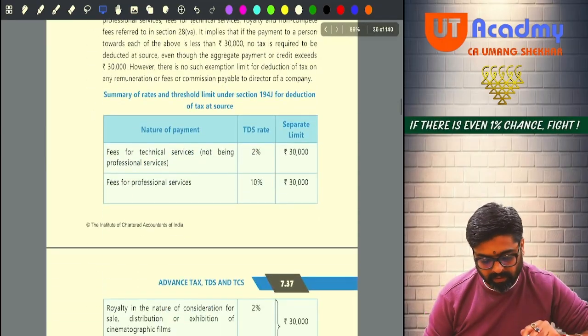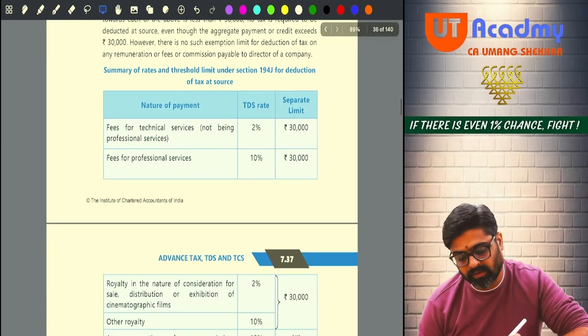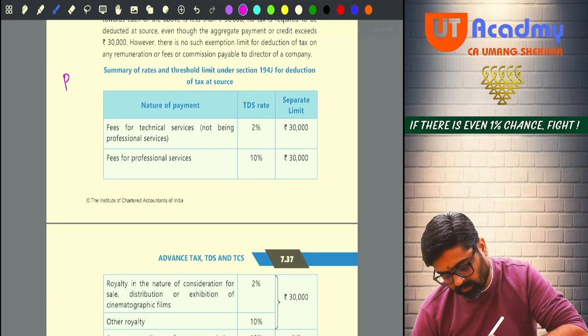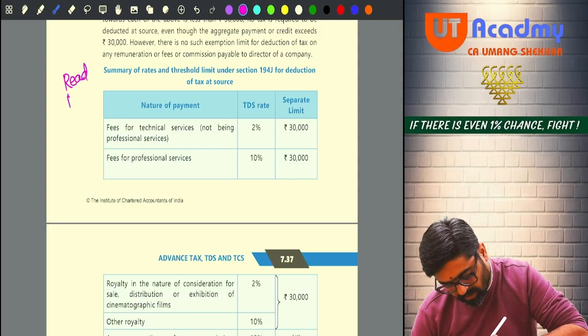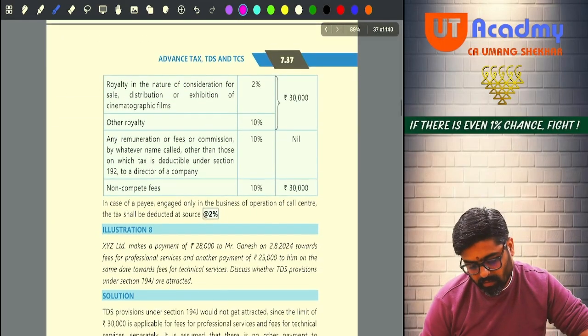See, the summary is given. Summary of the rates and threshold limit under 194J. Please read this summary properly once. Read properly. You will come to know. Okay? Now, pay attention.